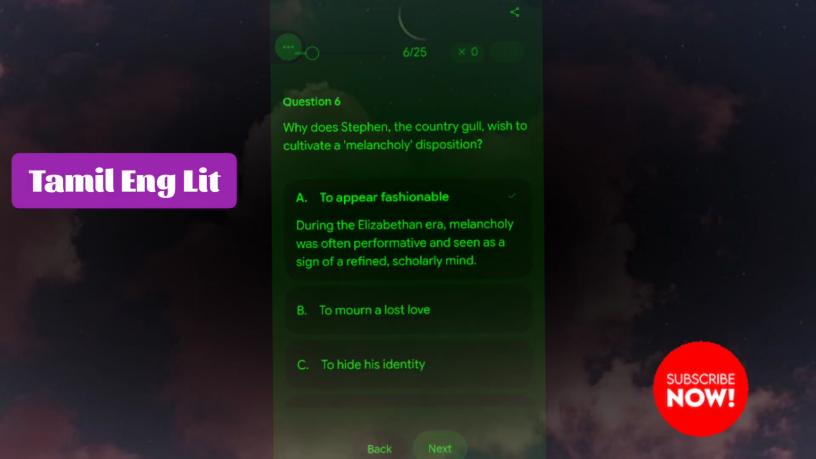Next question is, why does Stephen, the country gull, wish to cultivate a melancholy disposition to appear fashionable? During the Elizabethan era, melancholy was often performative and was seen as a sign of a refined, scholarly mind.